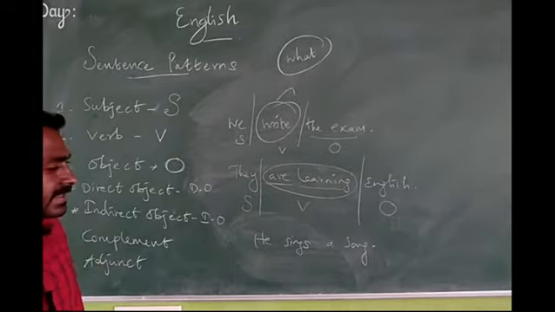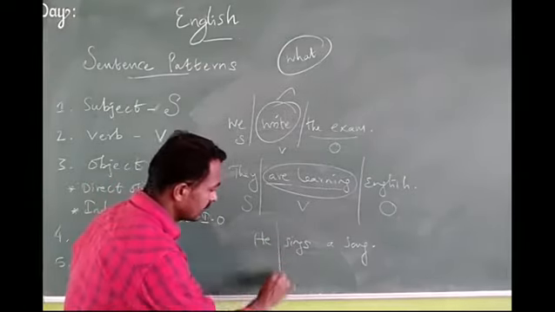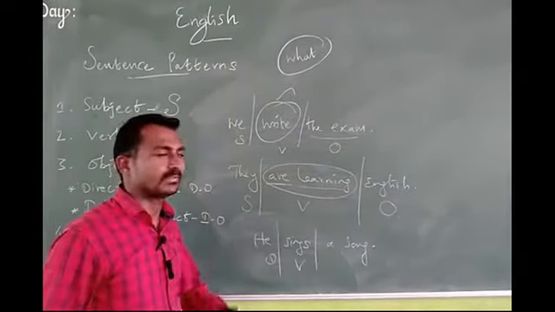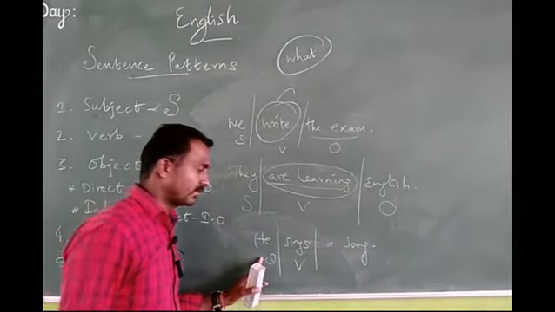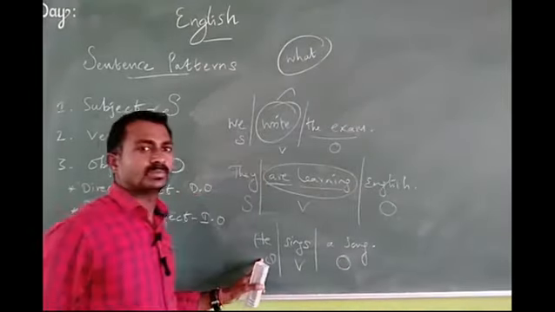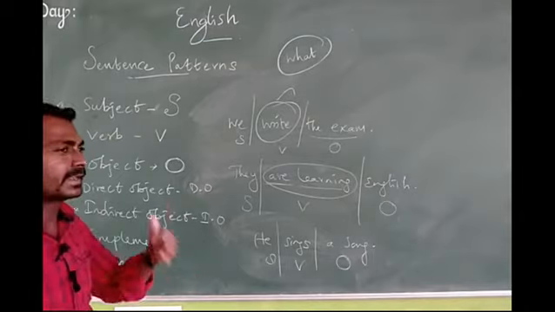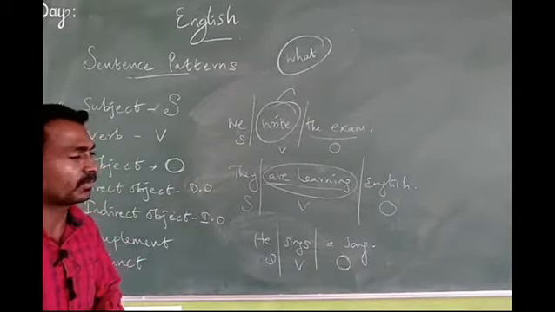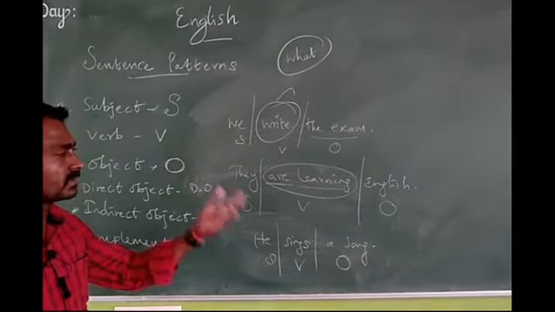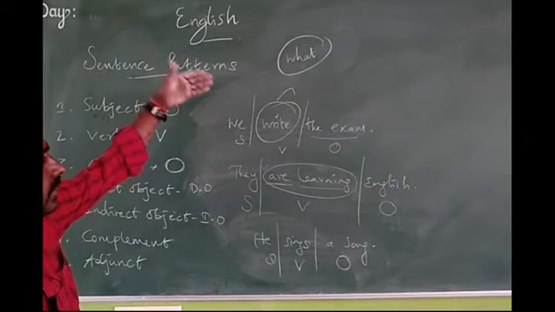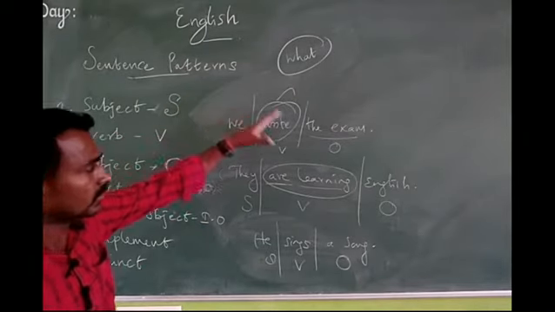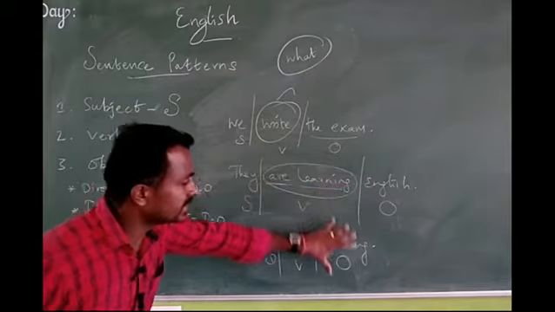What does he sing? So subject plus verb. What? Which answer the questions what refers to here. Songs, also object. So it may be the tense, present perfect, or future perfect, or present continuous, or past continuous. Whether any of the 12 tenses, the object may come. So we can easily identify it.